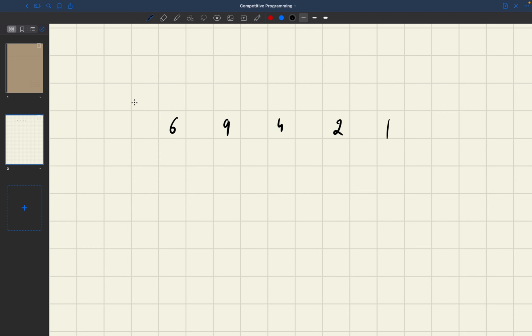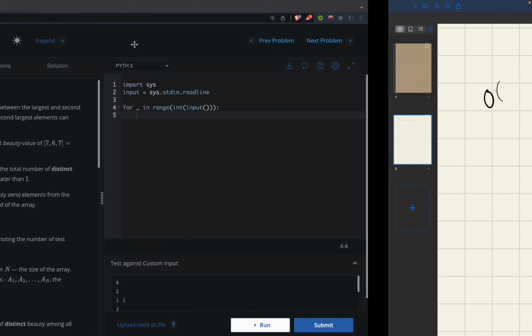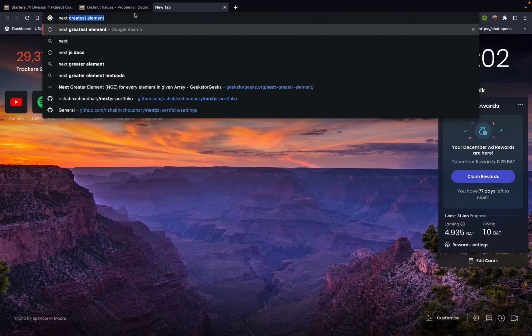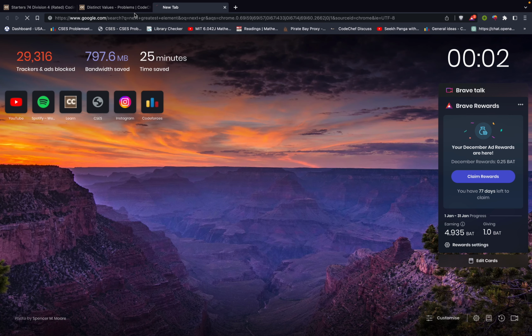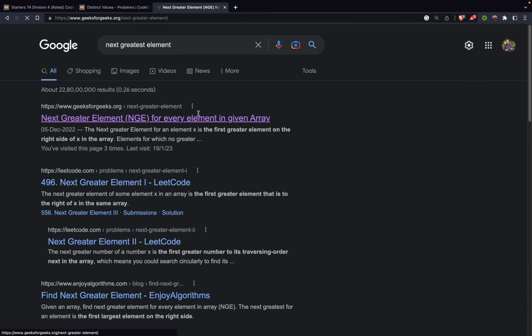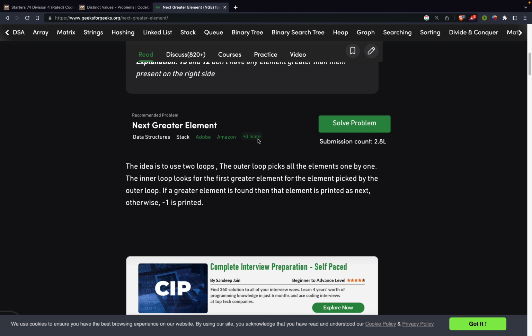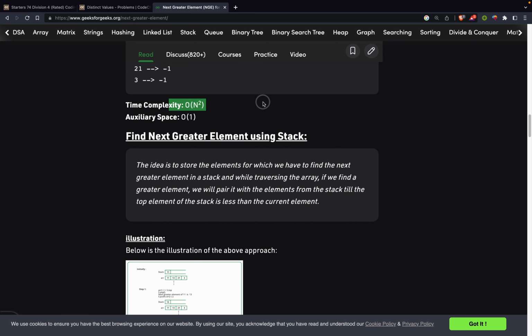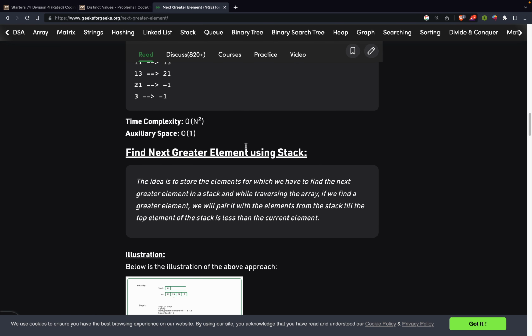Basically this is a stack application, and I will just show you on Geeks for Geeks. So if I just Google next largest element or next greatest element, there is a Geeks for Geeks link, and you can read about this article. And the naive approach uses O of n square, and basically we can find greatest element using stack.